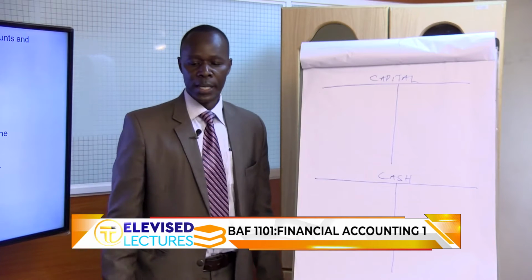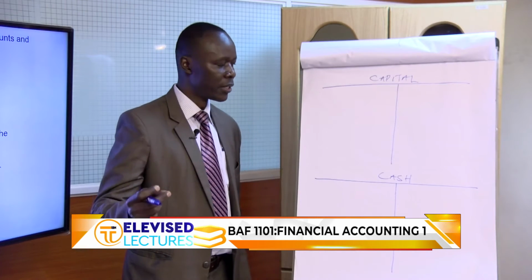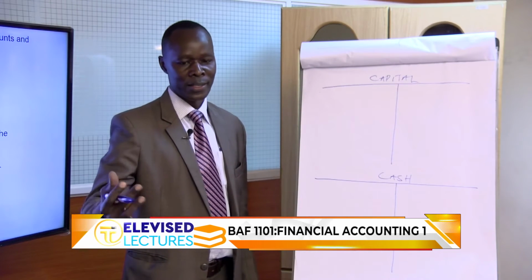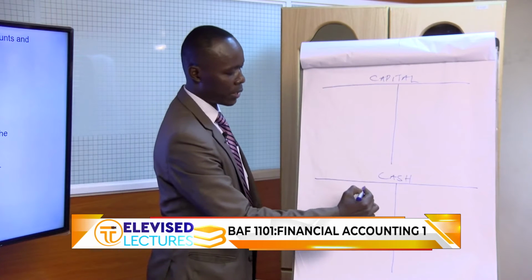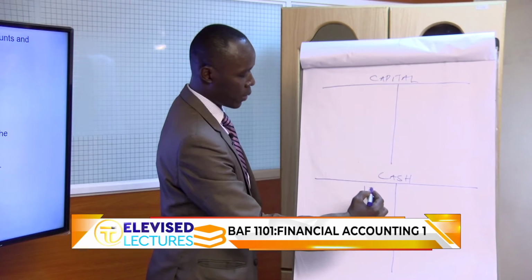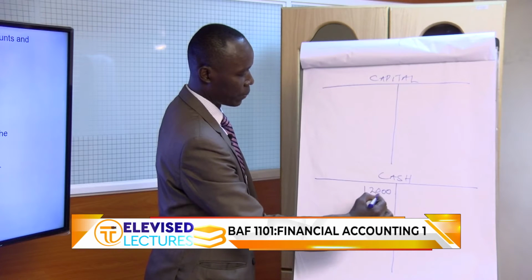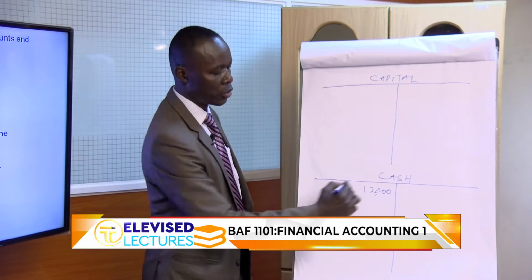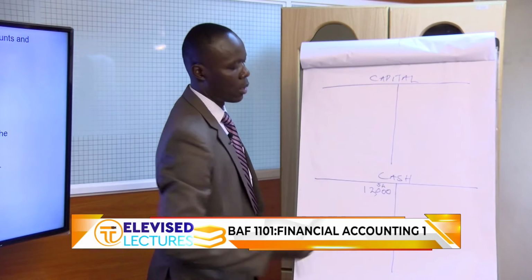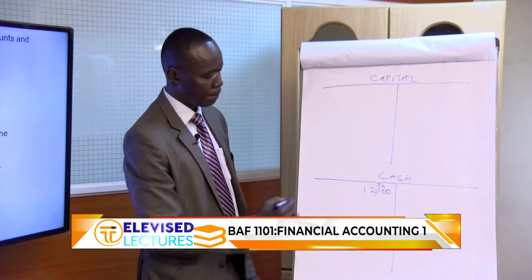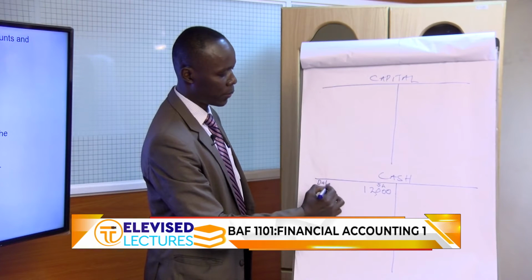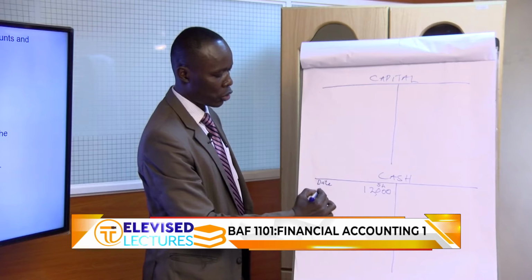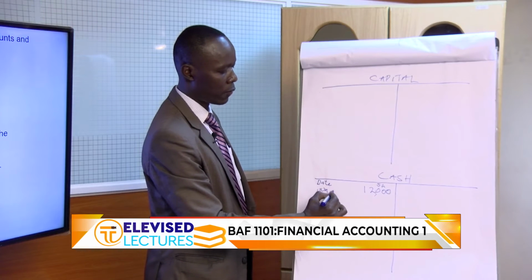Remember we said that any asset, if there is an increase, you debit it, and cash is an asset. So we are going to debit. Debit is the left side of the account, 12,000. You need to show the currency that you are dealing in. Here we are going to show the date. So that was June 1st.